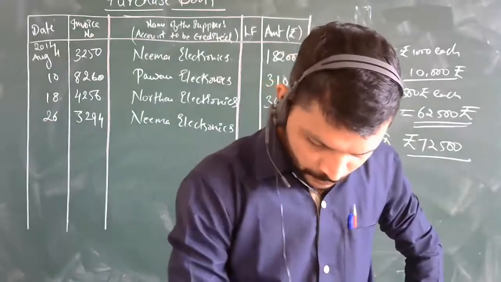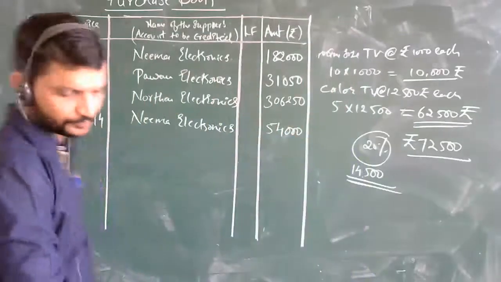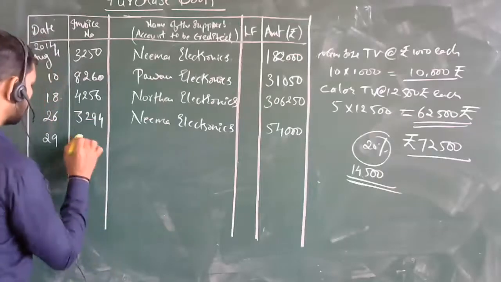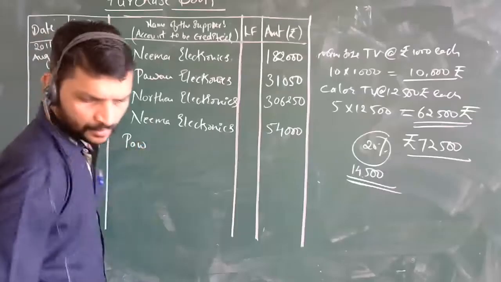Fine. So again, the last entry remains. It is on the 29th, again from Pawan. What is the invoice number here? 8281. Again it comes from Pawan, Pawan Electronics.